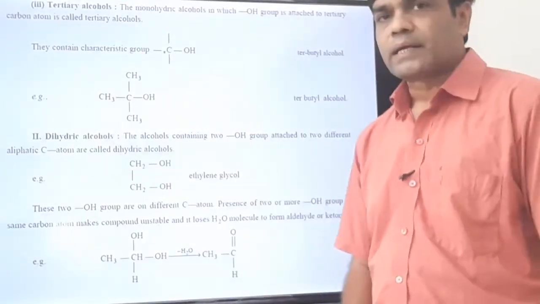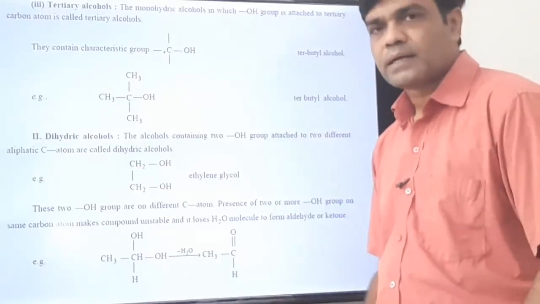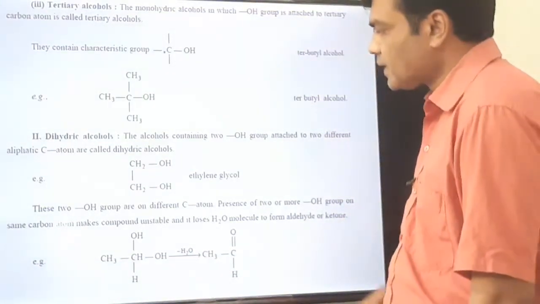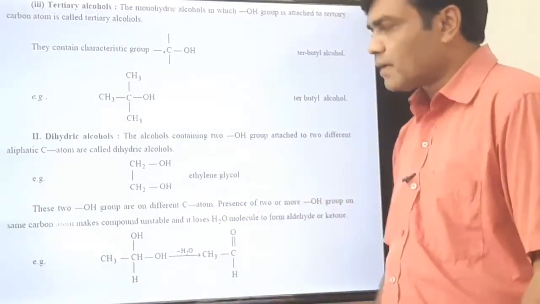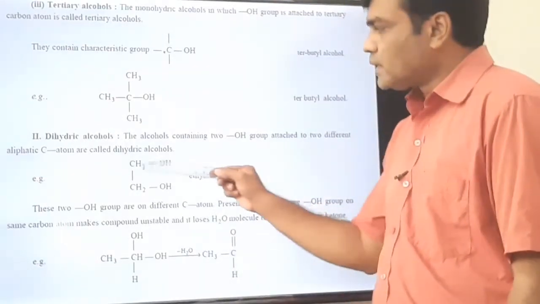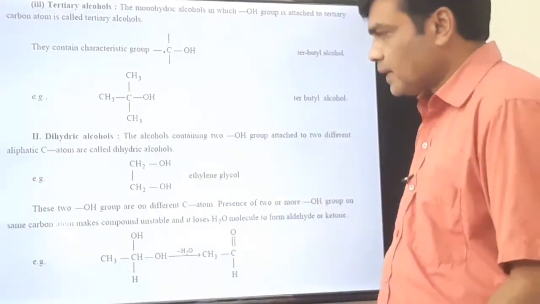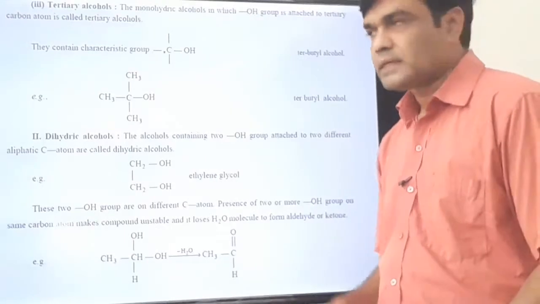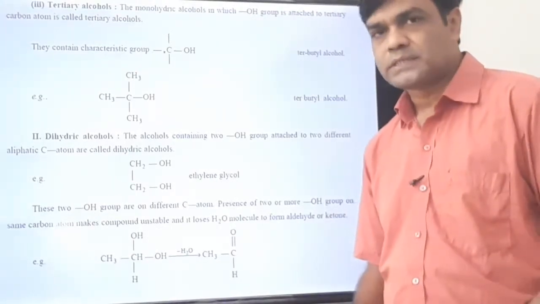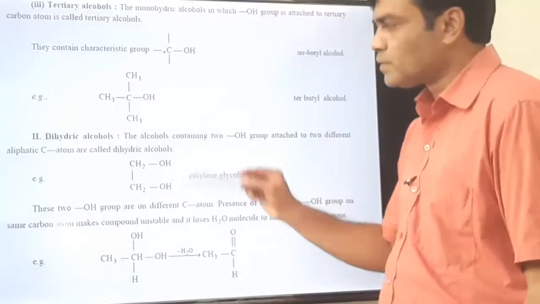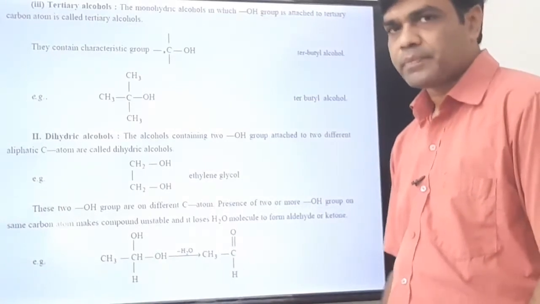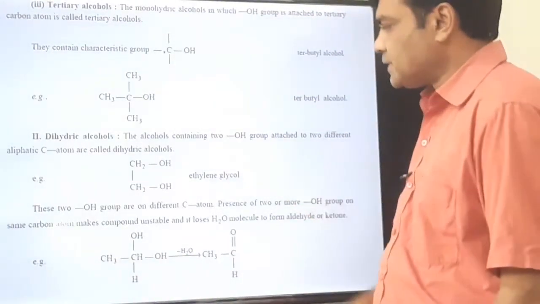Now coming to dihydric alcohol, as I told you, dihydric alcohol means having two OH groups. It is ethylene glycol. Here two OH groups are there. We can say this is the example of a vicinal dihydric alcohol, as the two OH groups are present on adjacent carbons. Its name is ethylene glycol.